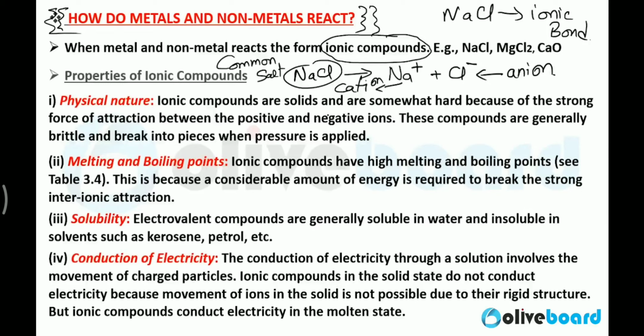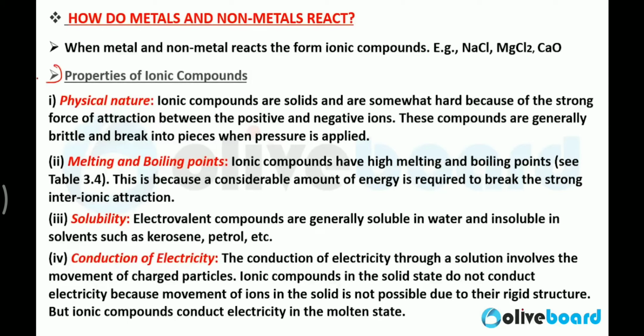So whenever a metal and a non-metal react, an ionic compound is formed. When you dissolve those ionic compounds in water, you will get ions of the elements of metals and non-metals. And the bond which is present between them will be an ionic bond. Clear? It will be an ionic bond. Clear?